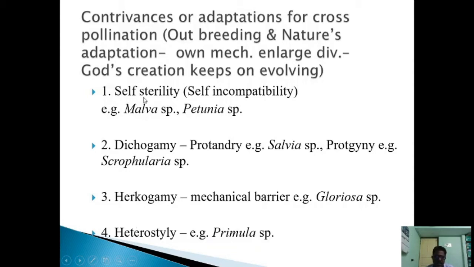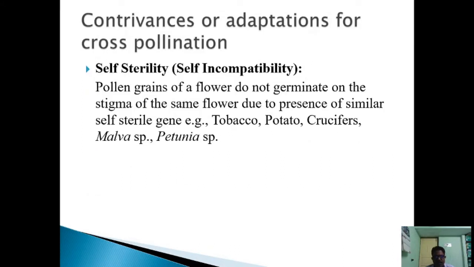Now, the first one is the self sterility or self incompatibility. Now, we have different examples, Malva species and Petunia species. Second one is the dichogamy, in which we have two different types, that is the protandry and protogyny. The third adaptation is hercogamy, where there is a mechanical barrier. I'll explain to you in detail. The example is Gloriosa species. And the fourth contrivance or adaptation is the heterostyly. Example is Primula species. Now let us see one by one what are these contrivances or adaptations for cross pollination.